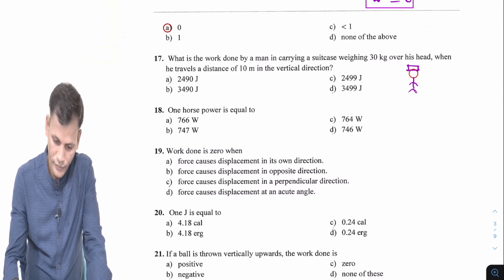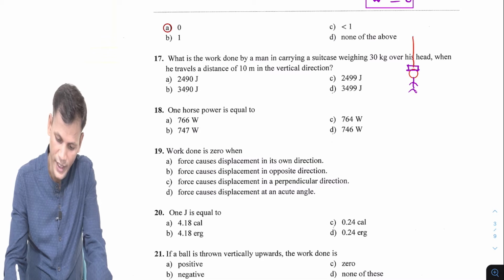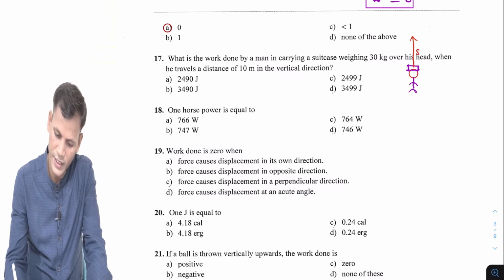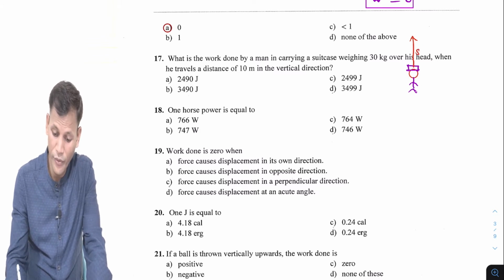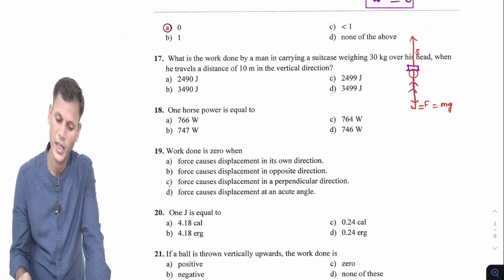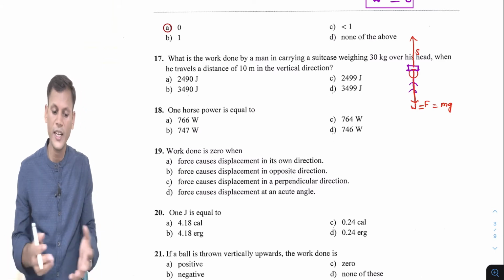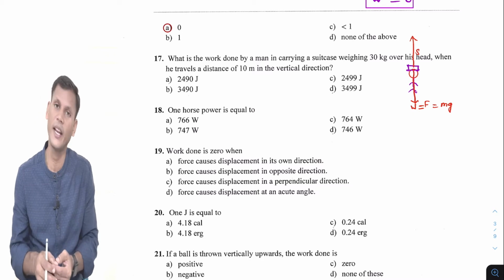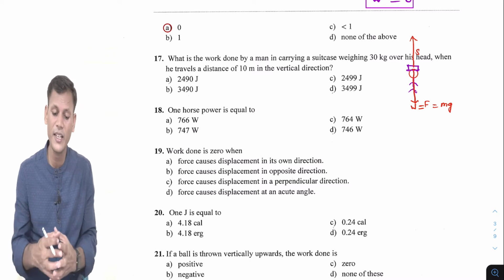Displacement S is upward, and the weight, force mg, is downward. So both are in opposite directions. So work done will be there, but that will be negative. But negative is not given.